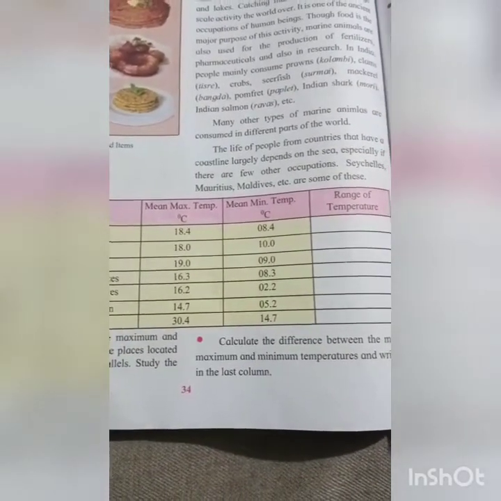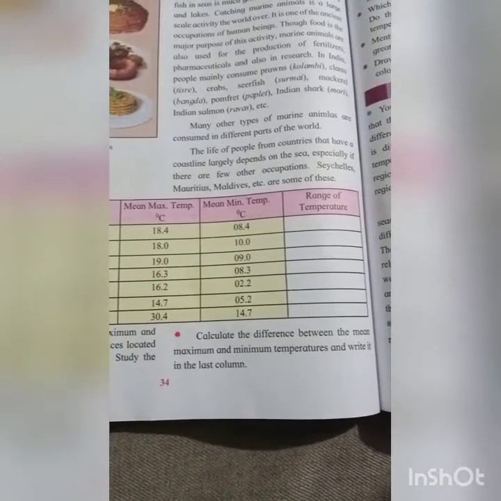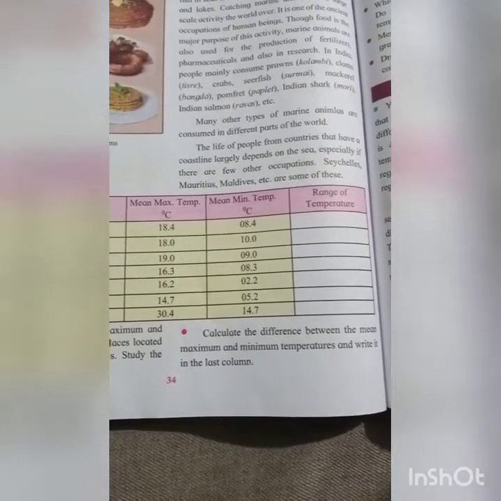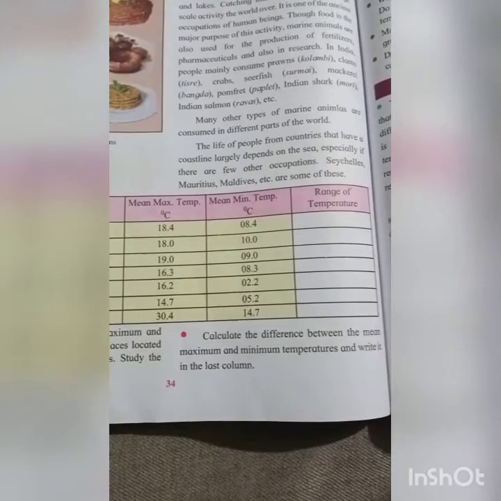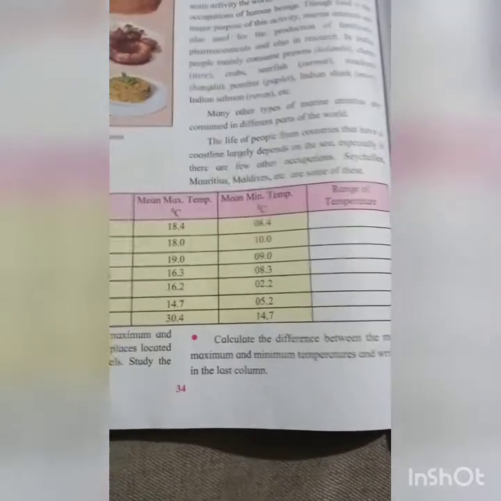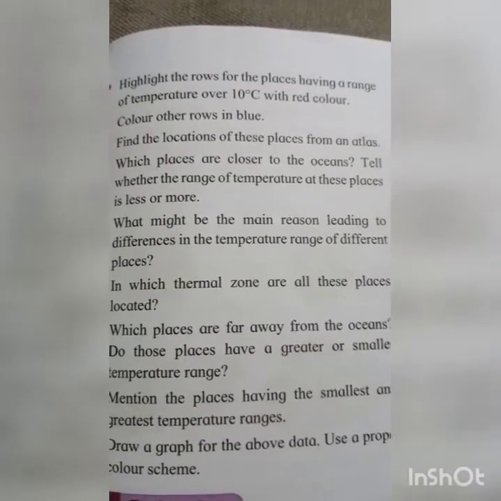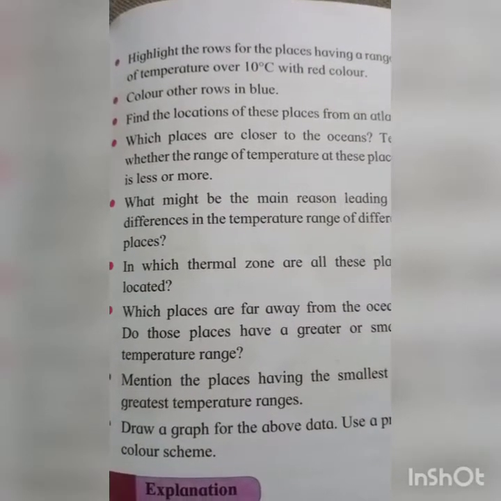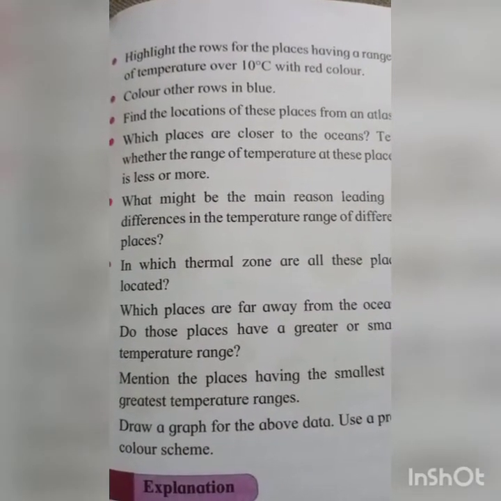Okay students, this way you have to calculate the difference between the mean maximum and minimum temperature and write it in the last column. Okay students, highlight the rows for the places having a range of temperature over 10 degrees C with red color. Okay students, so you have to see the table.